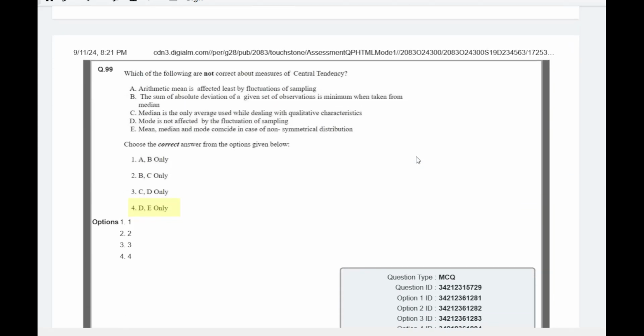Question number 49 is about central tendency, and the question was very easy. In option D, it is stated that mode is not affected by the fluctuation of the sample. Actually, it does fluctuate with the fluctuation in the sample. And mean, median, and mode coincide in the case of a non-symmetric distribution, which is wrong. Mean, median, and mode coincide when there is a symmetric distribution, so non-skewed data. So D and E will be the right answer for this question.